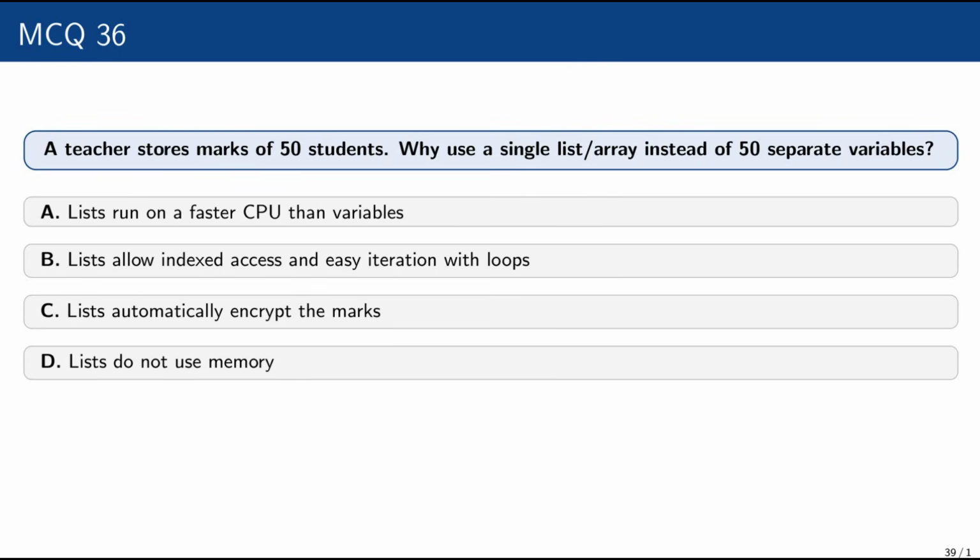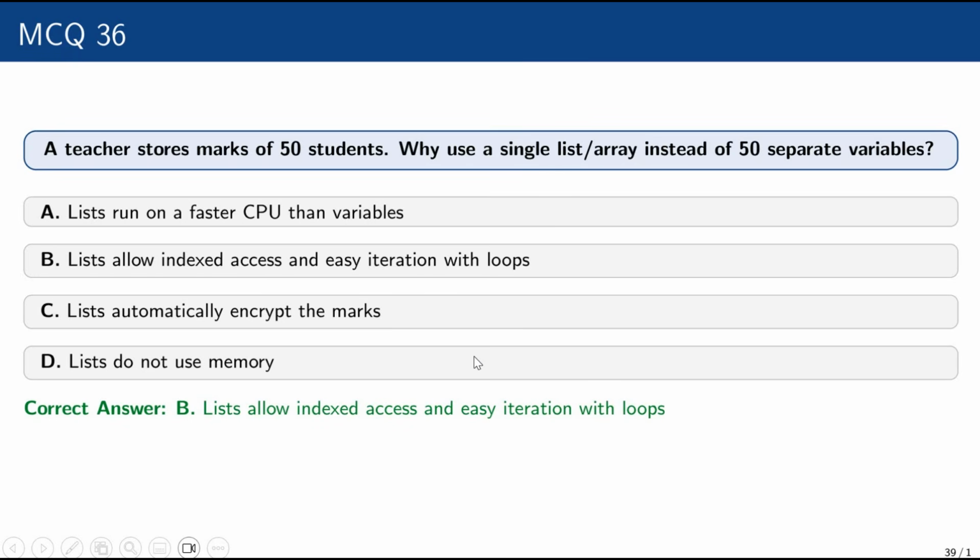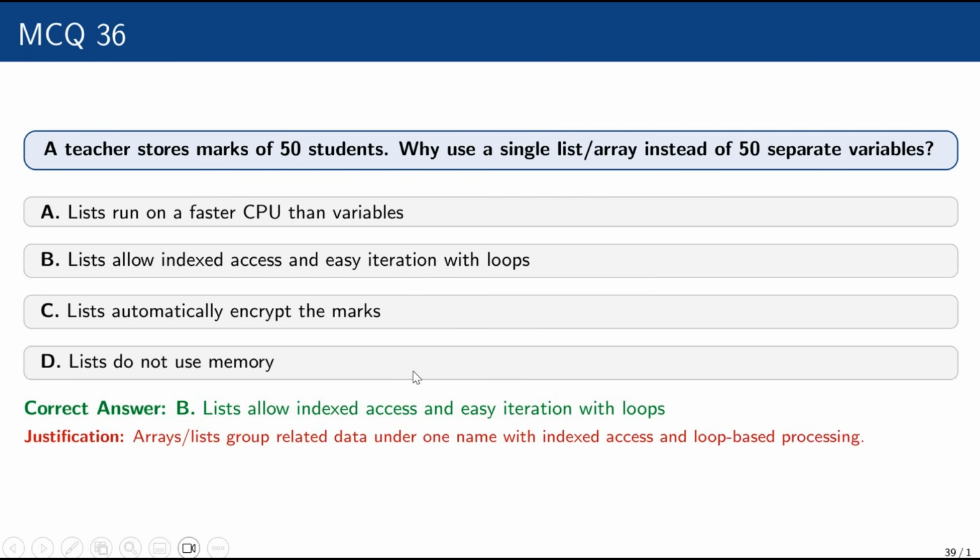Lists automatically encrypt the marks. Lists do not use memory. The correct answer is lists allow indexed access and easy iteration with loops. Arrays or lists group related data under one name with indexed access and loop-based processing.